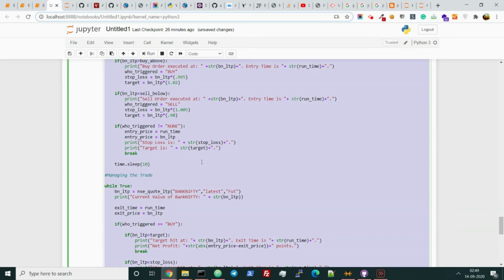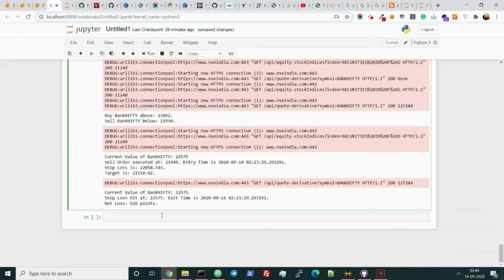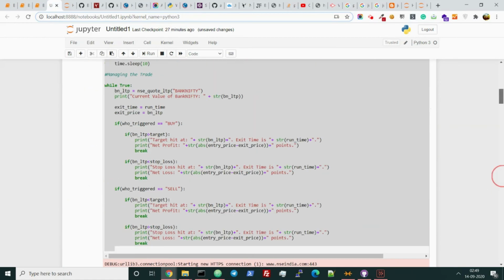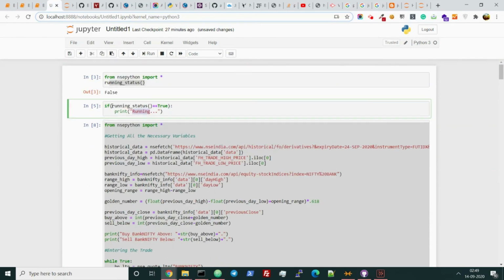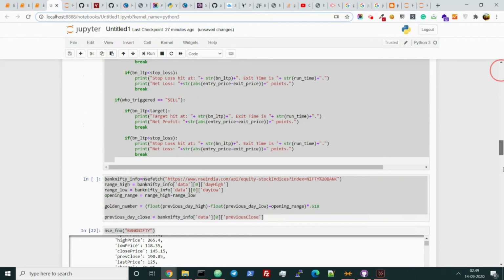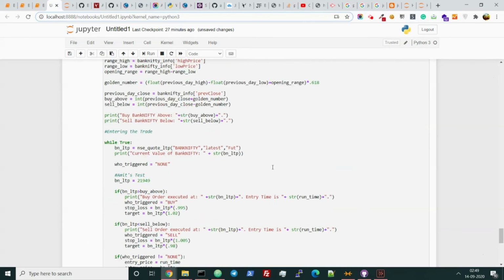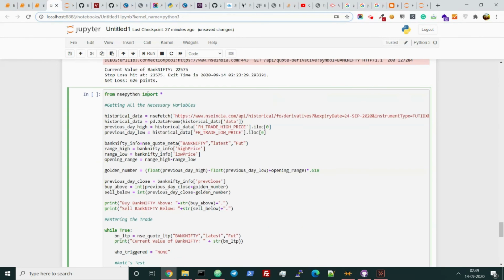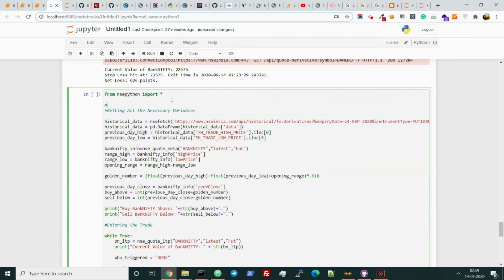So let us beautify it more. This is the final product, and we were talking about the running status stuff in the start, correct? So we can just make this wrapper, and also it is fine just to keep the program like this only. So let me just do this one. So this is the final program. Let me also add Bank Nifty golden ratio strategy,